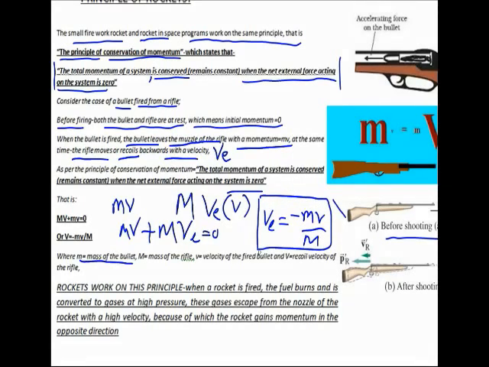The rocket works on this principle, that is, when a rocket is fired, there is a lot of fuel that burns, and this fuel that is burnt is converted into gases at a very high pressure. Now these gases escape from the nozzle of the rocket with a very high velocity. Because of the high velocity of the exhaust gases, the rocket gains momentum in the opposite direction and it moves upward.